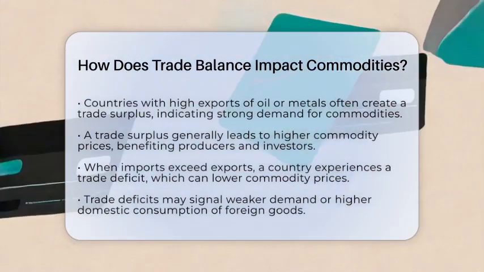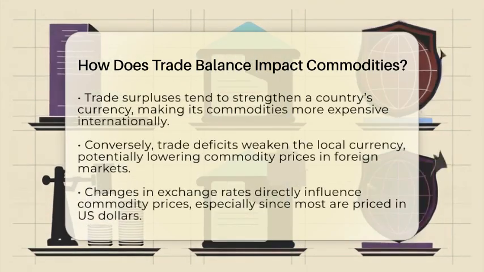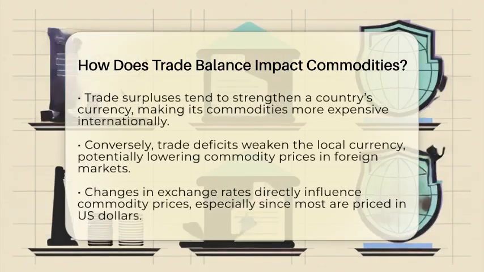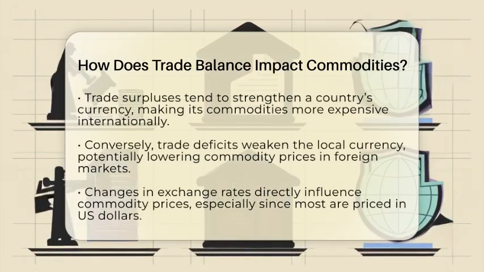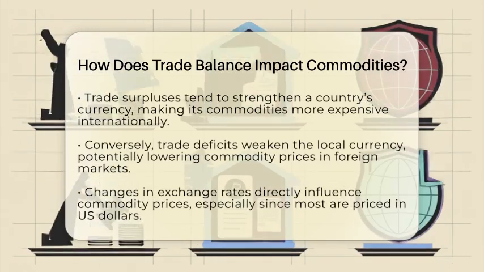The trade balance also influences currency values. When a country has a trade surplus, its currency usually gets stronger. A stronger currency makes its commodities more expensive for foreign buyers, which can slow down exports.